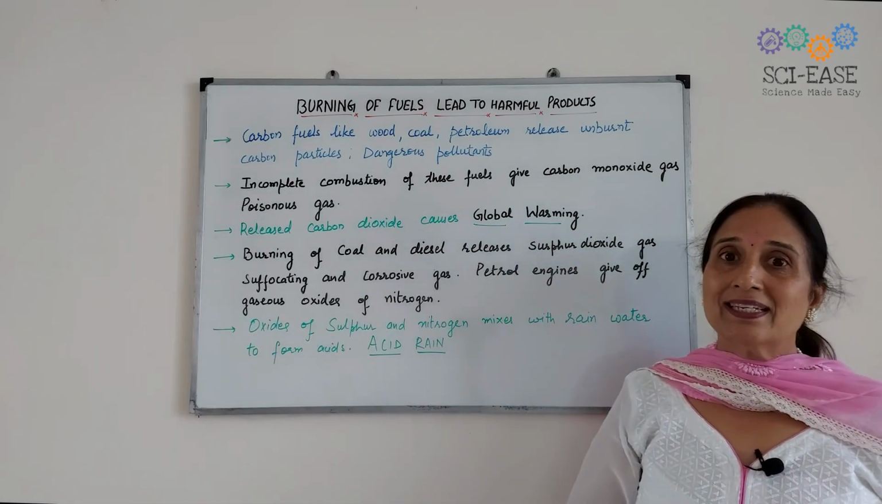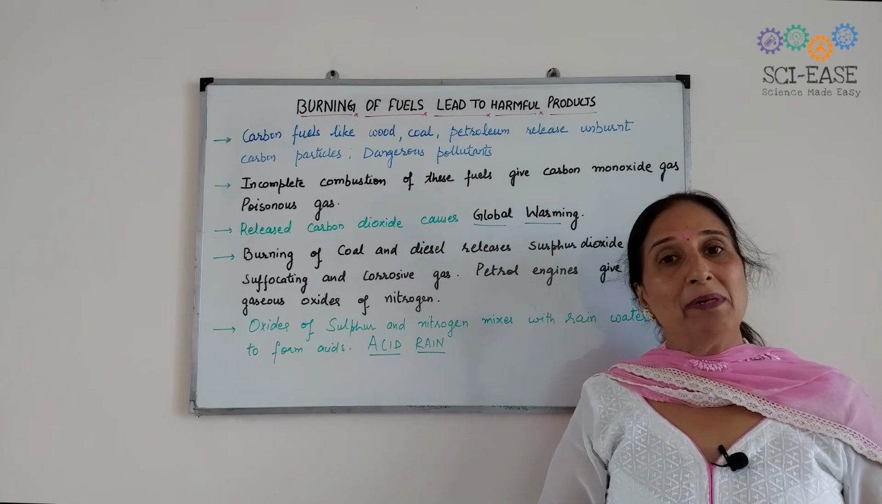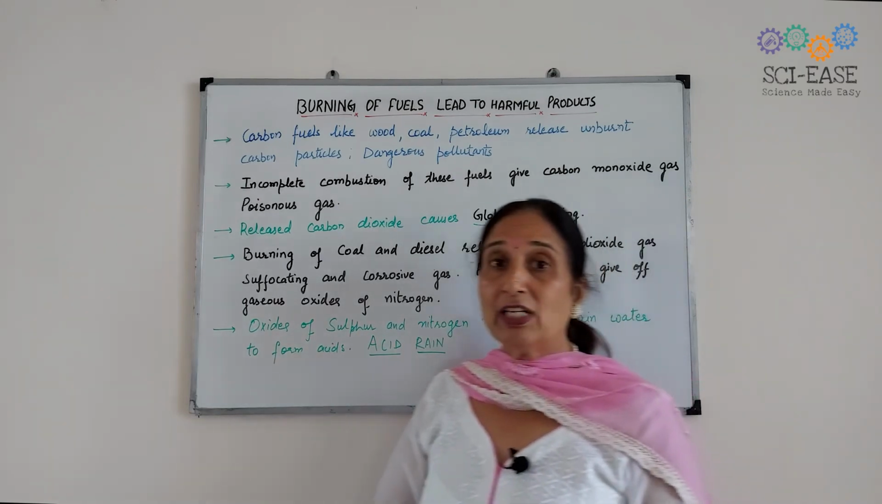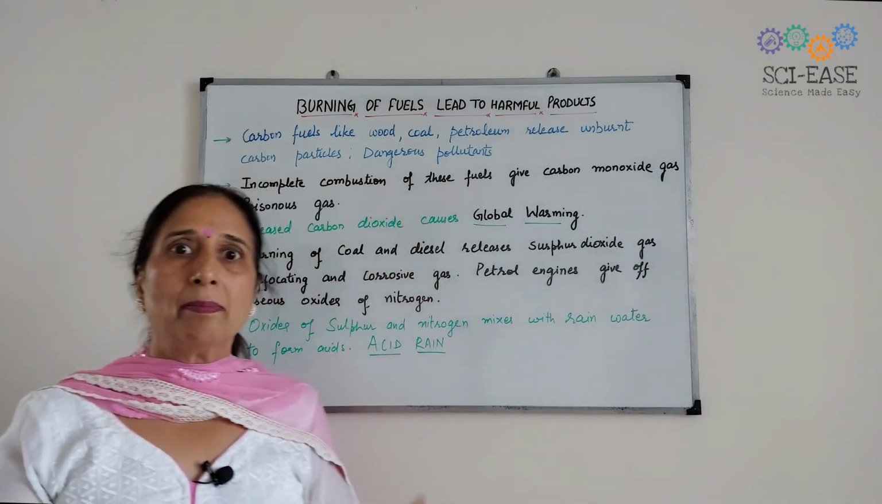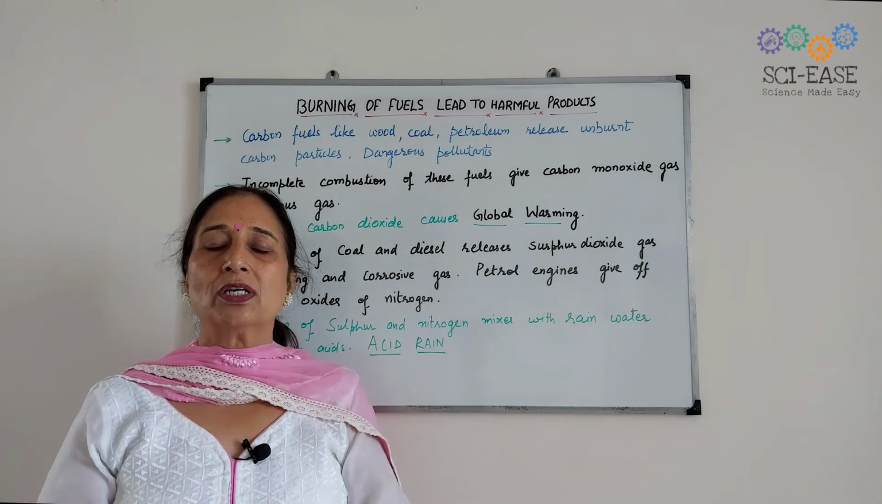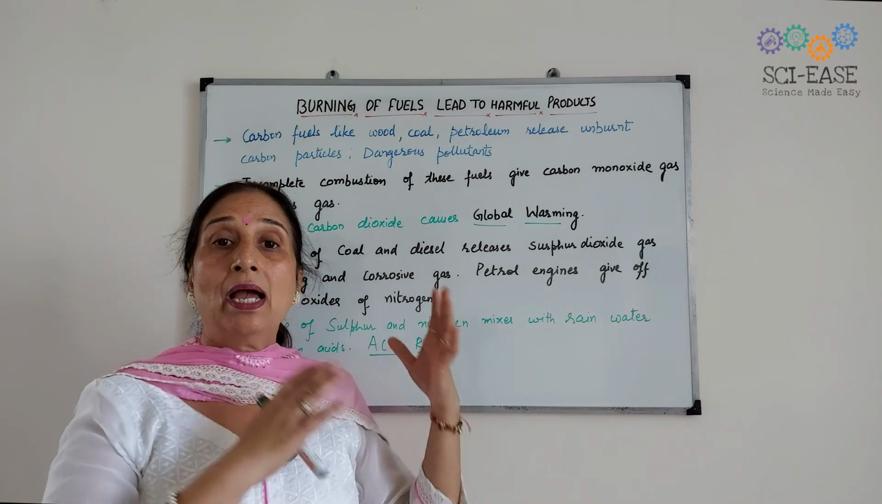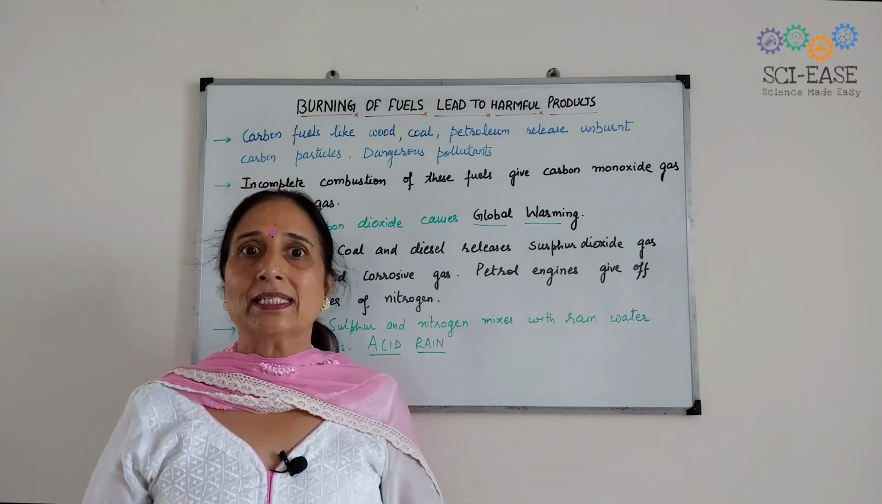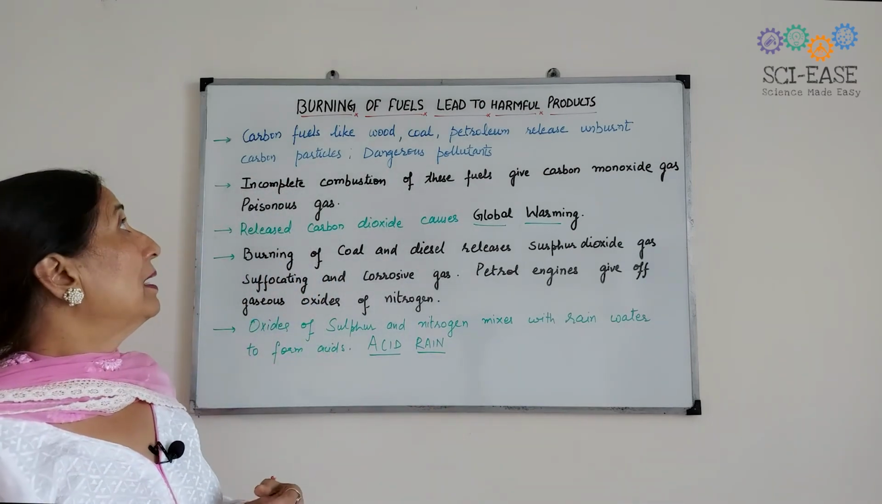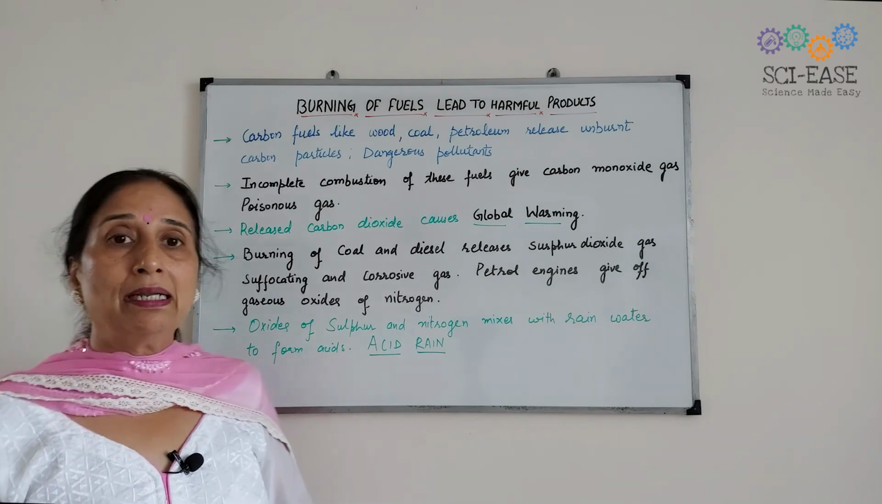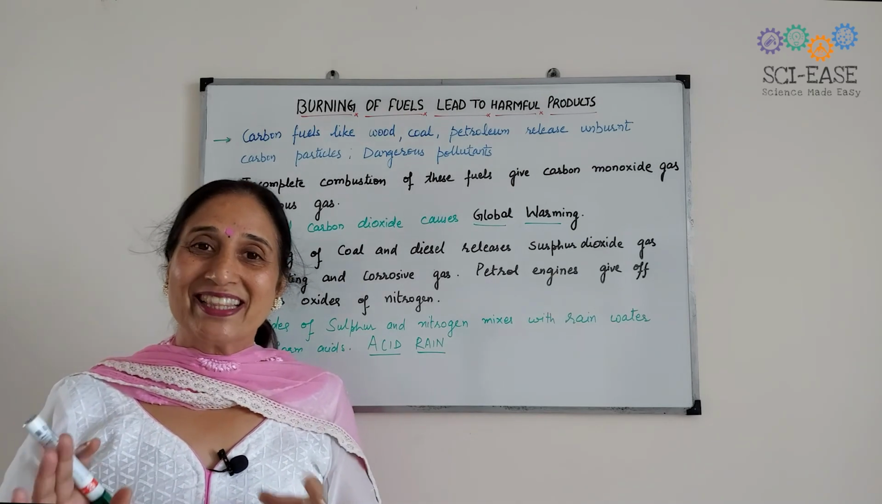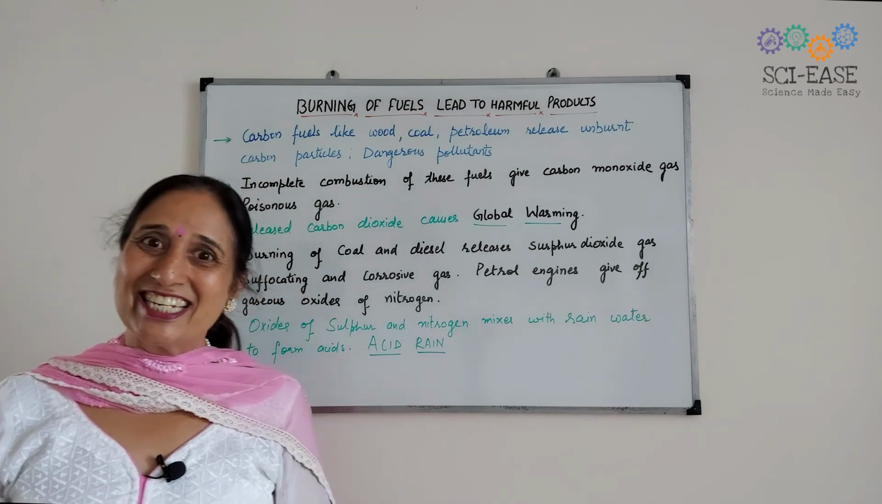Okay, with this, our chapter Combustion and Flame, in which we have read so many things about combustion, types of combustion, then flame and its parts, then fuel and its efficiency, and lastly the burning of fuels that leads to harmful products, is finished.